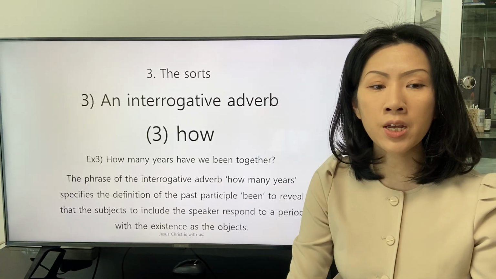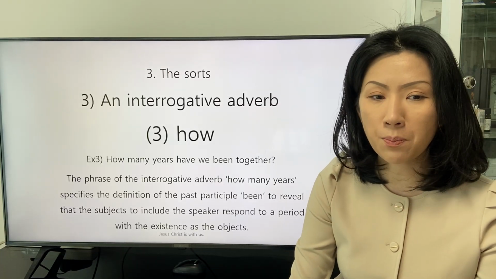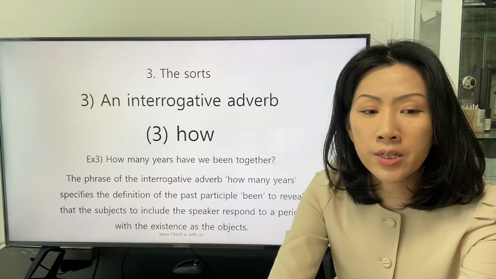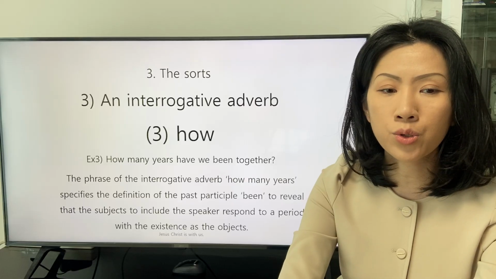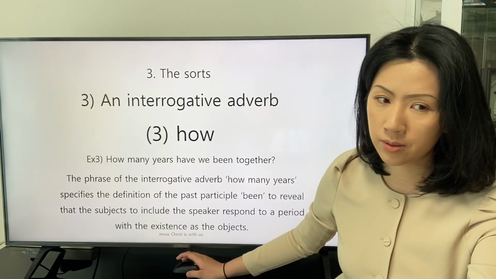The phrase of the interrogative adverb how many years specifies the definition of the past participle been to reveal that the subject to include the speaker respond to a period with the existence as the object.